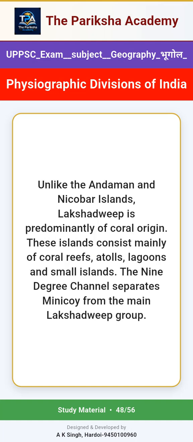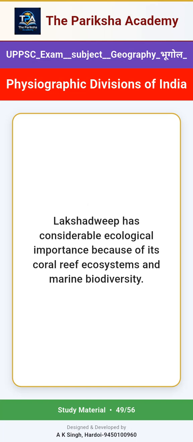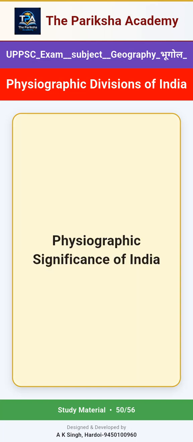Unlike the Andaman and Nicobar Islands, Lakshadweep is predominantly of coral origin. These islands consist mainly of coral reefs, atolls, lagoons and small islands. The 9-degree channel separates Minicoy from the main Lakshadweep group. Lakshadweep has considerable ecological importance because of its coral reef ecosystems and marine biodiversity. Physiographic significance of India.